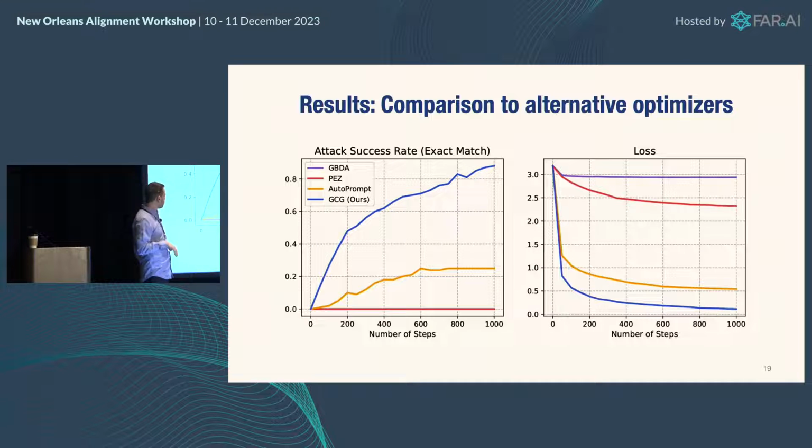Okay, and also just to have one comparison here, with just the optimizer optimizing the same objective, our GCG method is in fact better than alternatives.